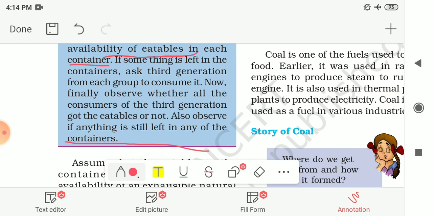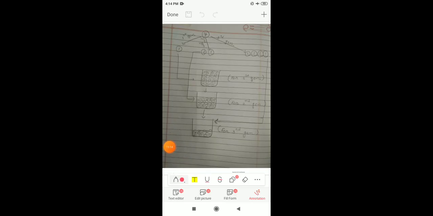So now take a look at the chart of this activity. Here the chart for this activity is given to you. You have to first classify the students or your friends into groups of 7. So each group contains 7 students. Now you have to further classify these students into 3 subgroups. The first subgroup will contain 1 student, the second subgroup will contain 2 students, and the third subgroup will contain 4 students. That means total 1 plus 2 is 3, and 3 plus 4 is 7. So total you will get 7 students.